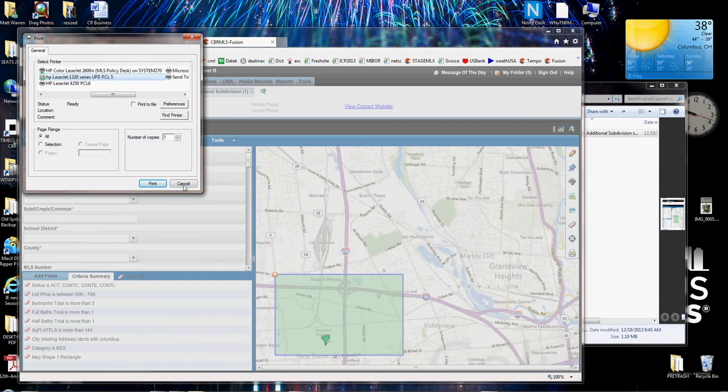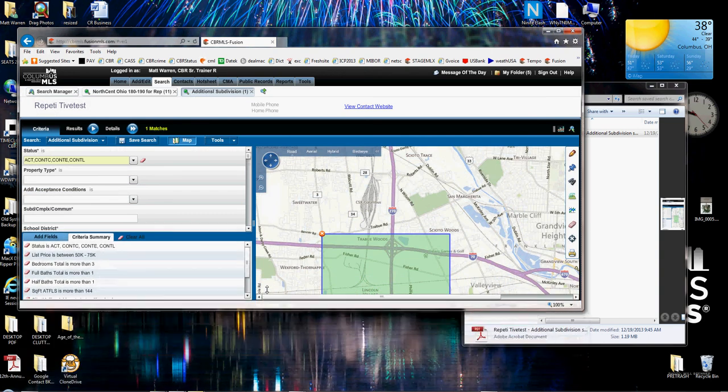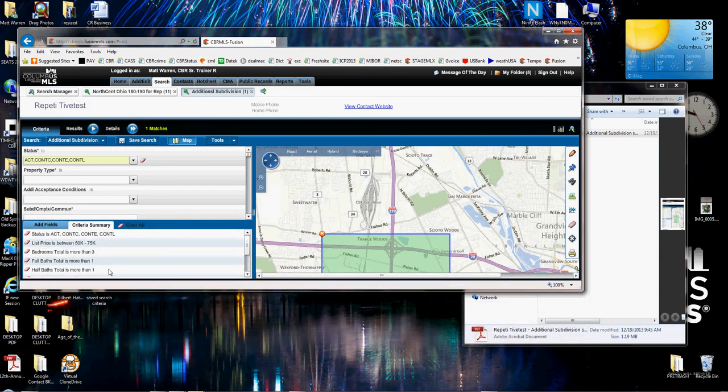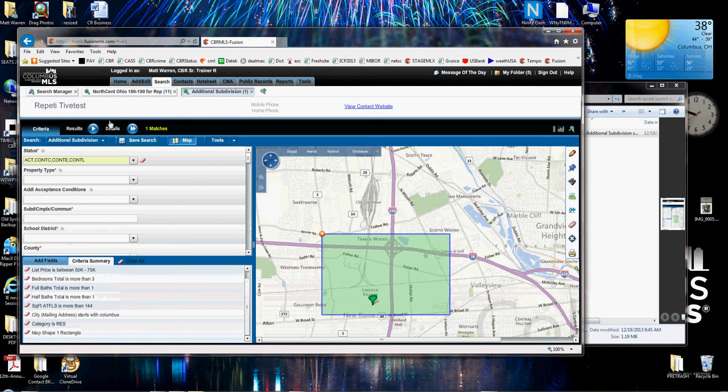Just remember, if you do have a lot of criteria, or if you have a small screen, look what happens when I reduce the size of the screen here. I'm going to have to scroll down to see all of this criteria. And if that's the case, you may have to print it once and then scroll it down and then print it again. Or in that case, if you have that small screen, it might just be easier to write the criteria down, write down the name of the search it was attached to and the client it was attached to. And then you have all that information so you can recreate it.